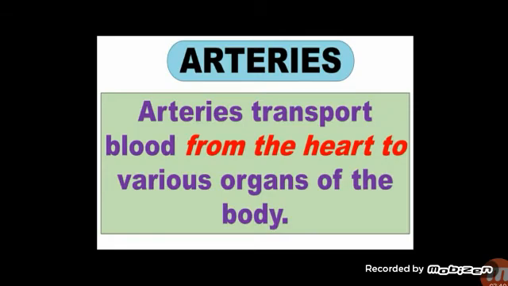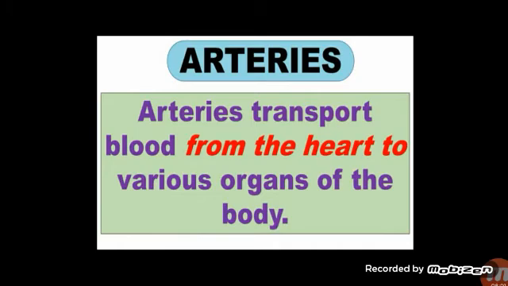Arteries transport blood from the heart to various organs of the body. You have seen the structure of the heart, no? So what happens? Arteries take blood from the heart to the various organs of the body. Various organs means the whole body. So what does it carry? Blood from the heart, and it supplies the other organs of the body.